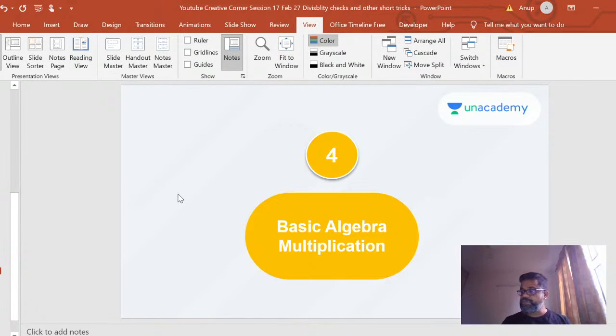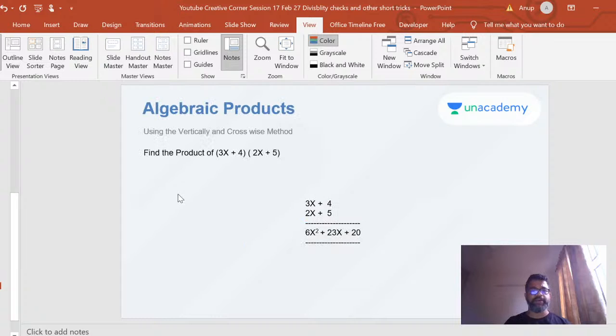All right, so we're going to do some basic algebra multiplication now. It's very basic, not at all difficult. If you're familiar with the vertically and crosswise method, then this should be easy for you. All right, so 3x plus 4 into 2x plus 5. Normally, you would take 3x multiplied by 2x, 3x by 5, 4 into 2x, 4 into 5. Easy answer, not difficult at all.